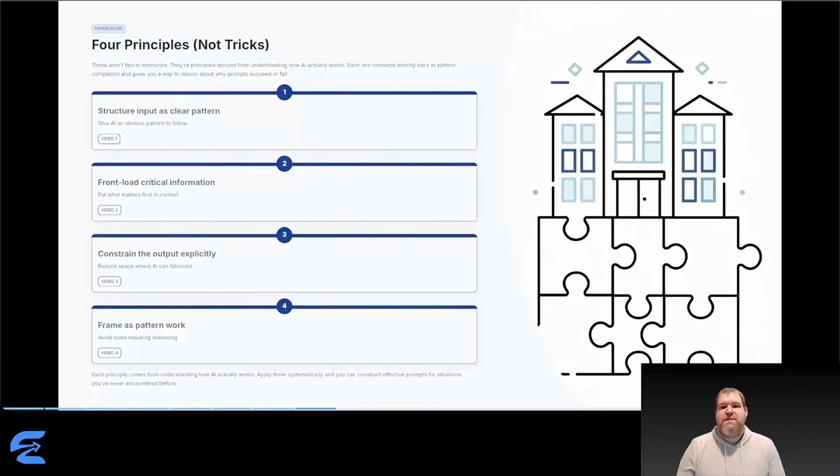If you understand these 4 principles, you can reason about any prompt. You'll know why it works or why it doesn't. You'll be able to diagnose problems and fix them systematically. Let me break down each one.